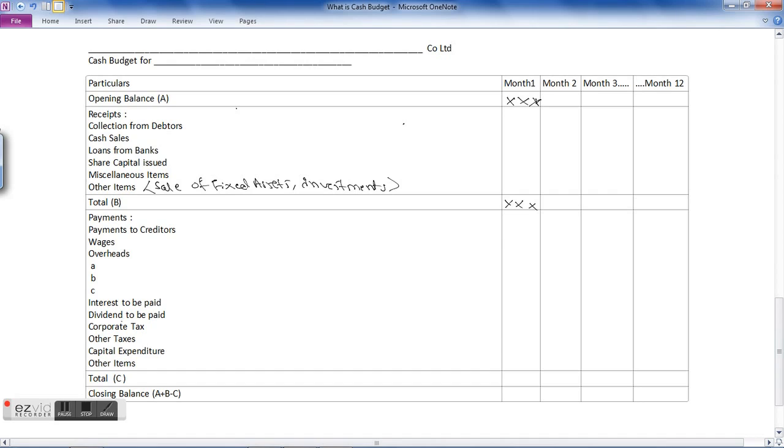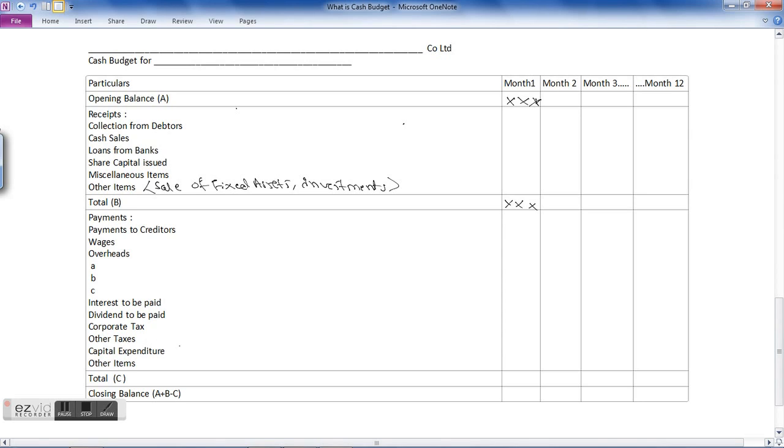This is a periodical payment, so you need to find out in which month you are planning to pay a dividend, and in that particular month it needs to be included. Then corporate taxes and other taxes also. These are not monthly payments; they will be paid either once in a quarter or once per month depending on the nature of the tax. So accordingly it needs to be included in that particular month.